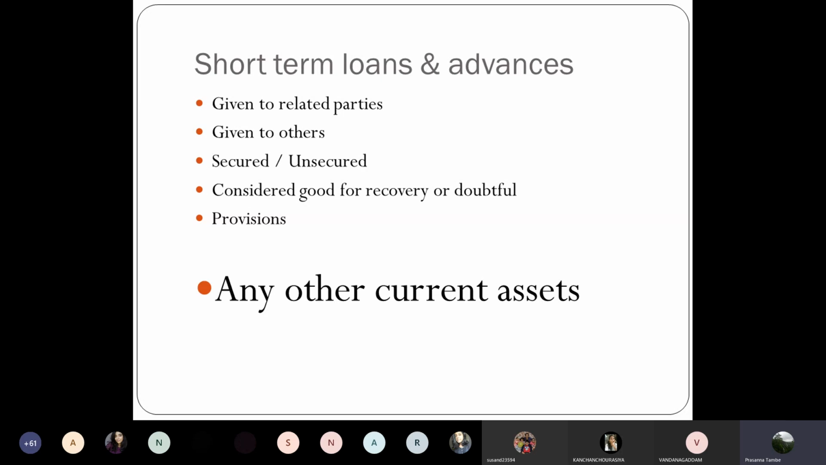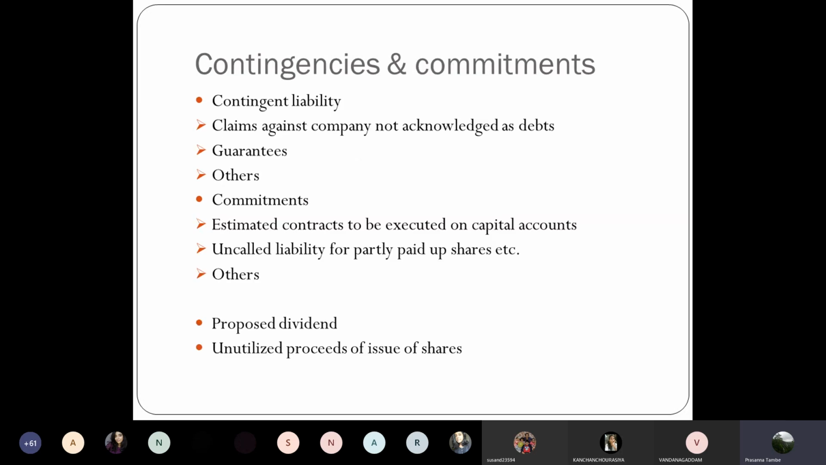Okay. So with this, I think we are more or less through with the asset side of the balance sheet. Any difficulty about the asset side of the balance sheet so far? No, sir. Okay. Now we go to one more important disclosure in the financial statements of the company, and that is about contingencies and commitments.